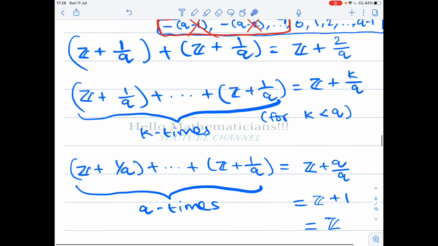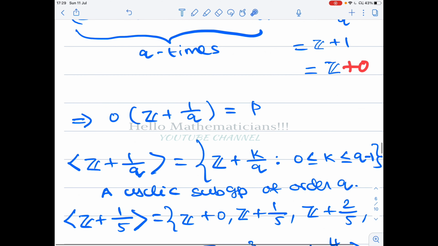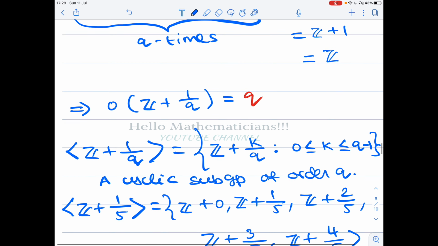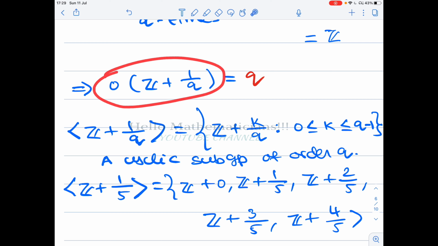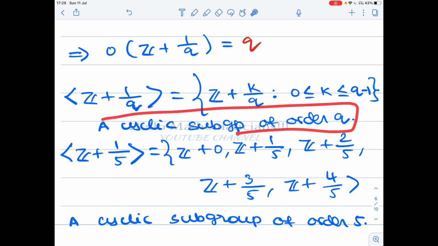So basically, the subgroup generated by z plus 1 by q consists of z plus 1 by q, z plus 2 by q, then z plus q minus 1 by q, then z. Z is the identity element; z means z plus 0. So we have the order of the coset z plus 1 by q, sorry, it is a typo, it is equal to q. And the subgroup generated by z plus 1 by q consists of the set of all z plus k by q such that 0 is less than or equal to k is less than or equal to q minus 1. Yes, this is a cyclic subgroup of order q.